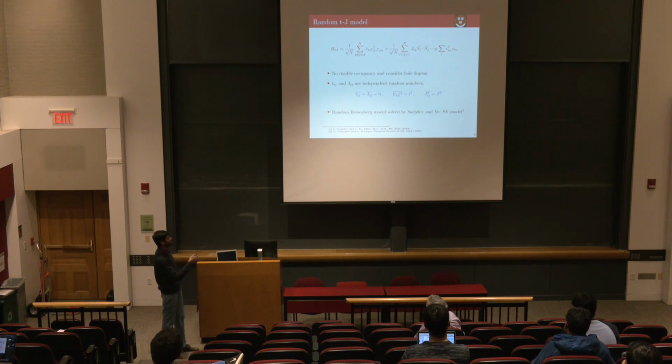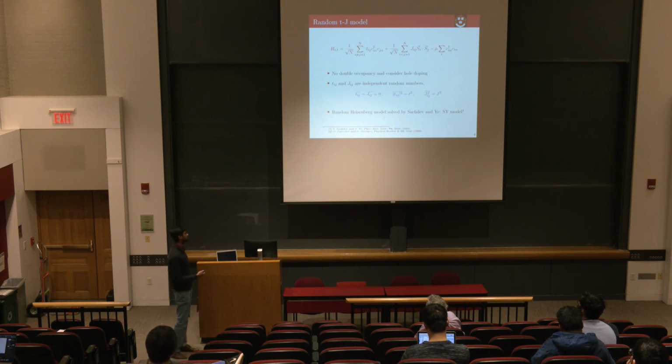One thing to note is that this Tij and Jij are random numbers now, instead of constants in the usual TJ model, and they are random numbers such that the mean is 0 and the mean square is t square and j square. This model, without the t term, was initially solved by Subir Sachdev and his student, which now goes with the famous SYK model, and there they found interesting solutions in the large M limit, or spin liquid. In fact, the model with t was also considered by Olivier Parcollet and Antoine Georges. So you will see the new things that we have been doing now by adding these terms.